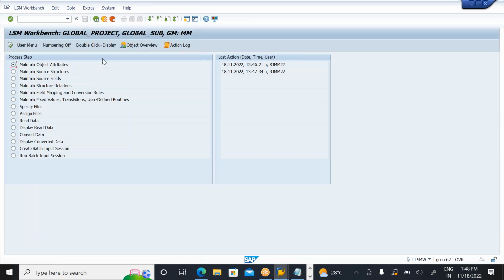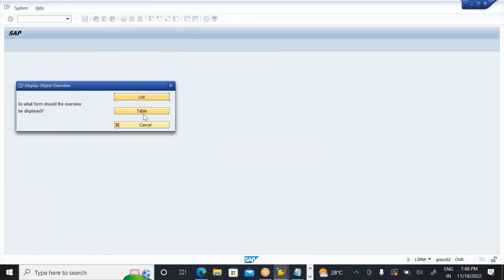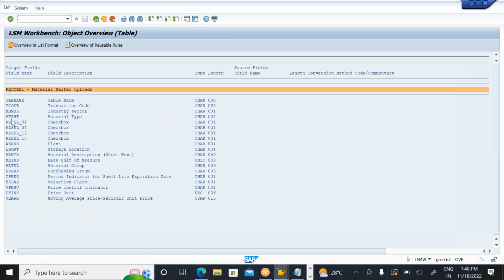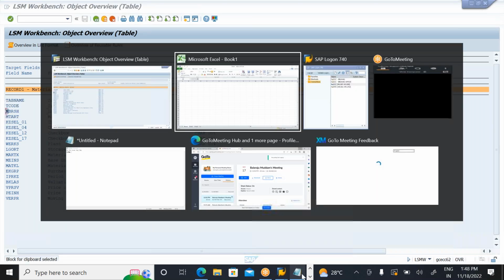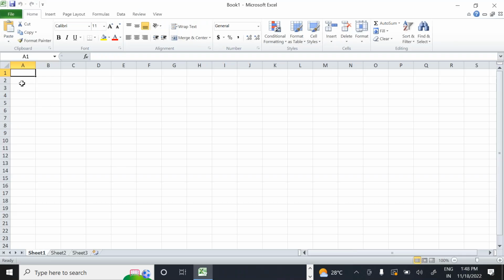Go to the first one as well. Go to object overview. Click on table name. First you need to copy that. So what you need to copy here? You need to copy the field name here. So here just copy the field name. Now where exactly is my field name here? Yes. Just enter the field name. Field name next.